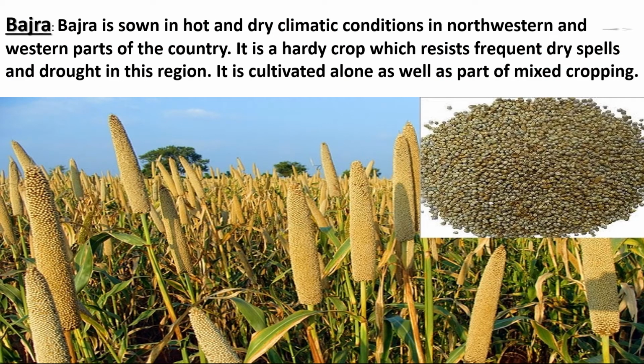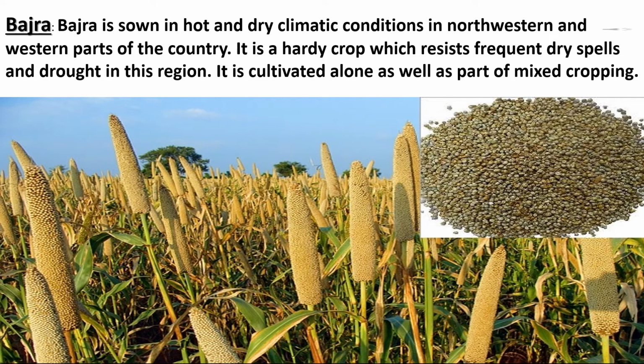Bajra. Bajra is sown in hot and dry climatic conditions in northern western and western parts of the country. It is a hardy crop which resists frequent dry spells and droughts in this region. It is cultivated alone as well as part of mixed cropping.